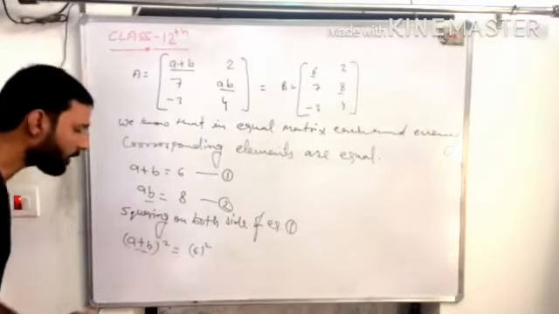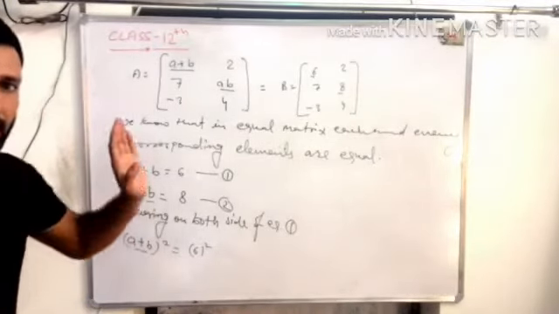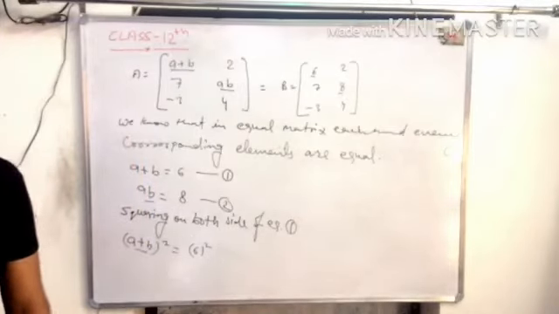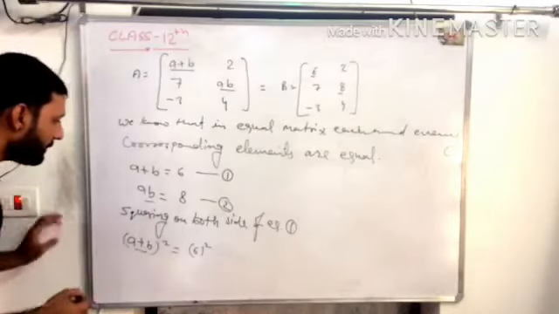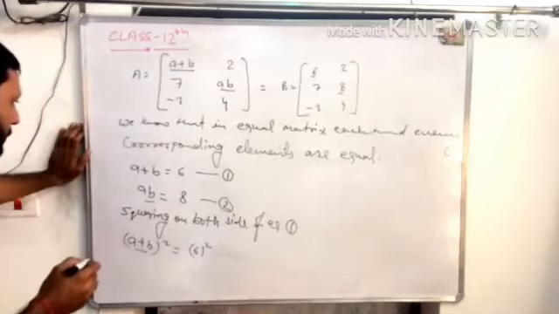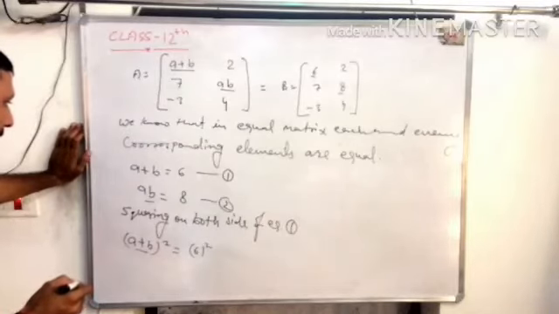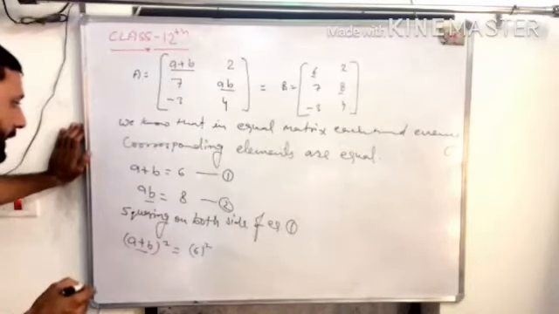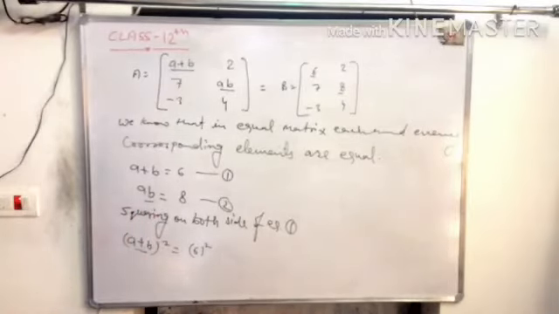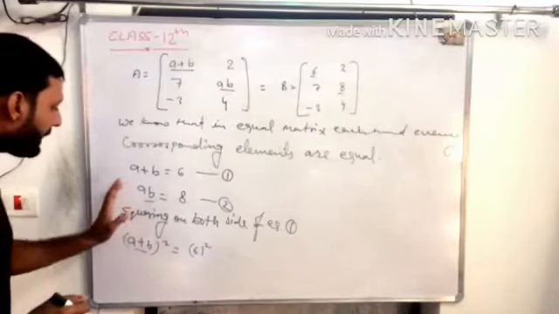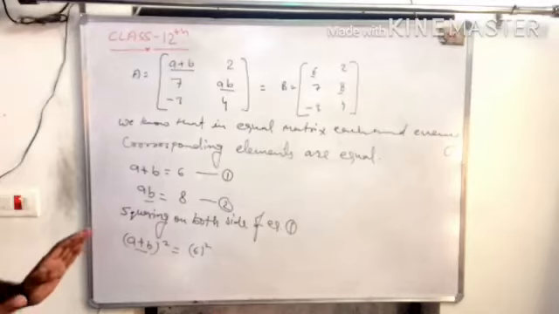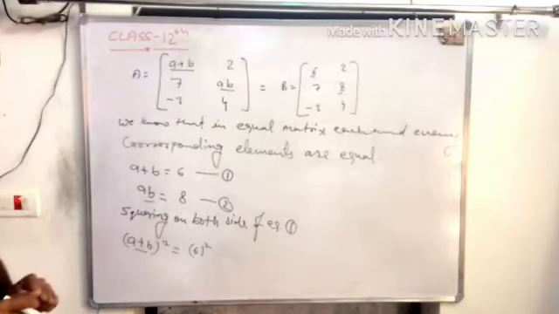Now we will solve this LHS by using the identity: a plus b whole square is equal to a square plus b square plus 2ab. Right, now you have the value a plus b is equal to 6 and ab is equal to 8. Is it clear? Now what to do? You have the value of ab and a plus b whole square will remain on the left side, so you can find the value of a and b also. Is it clear?